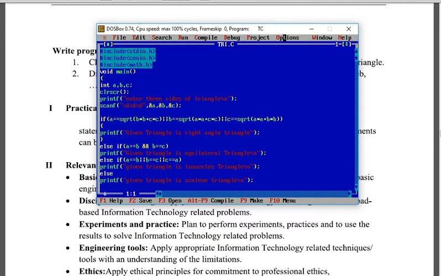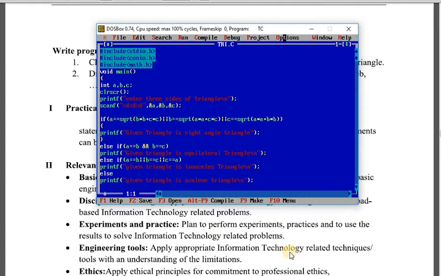First we will see how to check whether the given triangle is a right angle triangle, equilateral, isosceles or scalene triangle. First is the right angle triangle. To identify whether the given triangle is a right angle triangle or not, we should have one formula. Suppose A, B, C are the sides of that triangle, then C equals the square root of A square plus B square. If this gives the answer equal to side 3, then it is a right angle triangle.